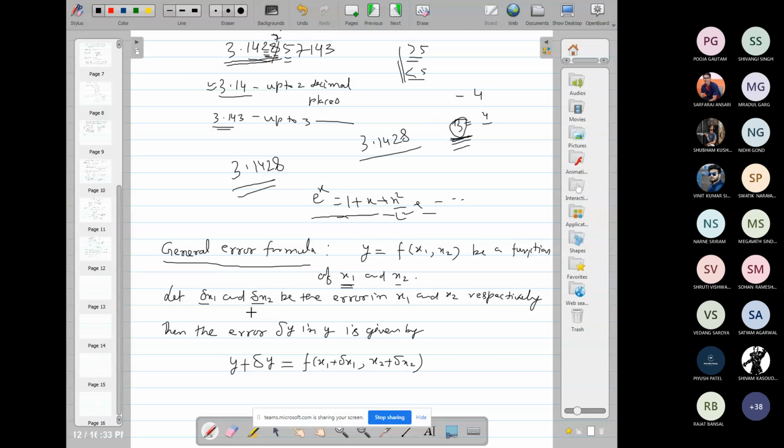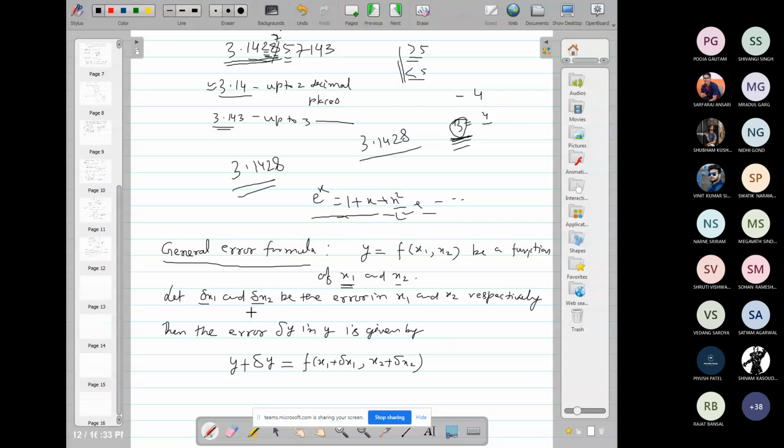In general, we calculate relative error and percentage error. This is the advantage: relative error and percentage error are independent of the unit of measurement, but the absolute error depends upon the unit of measurement, and the unit of measurement plays an important role.